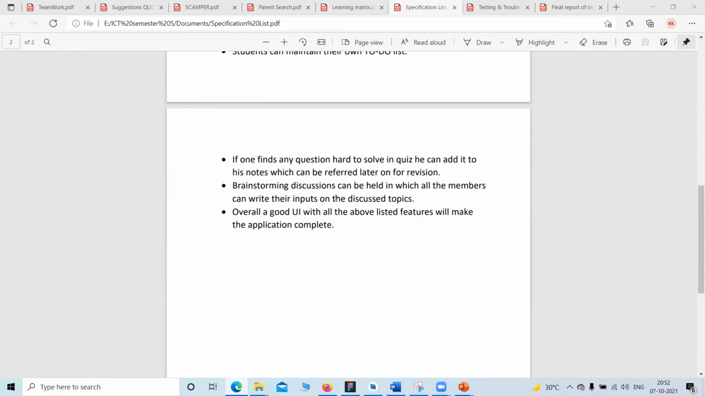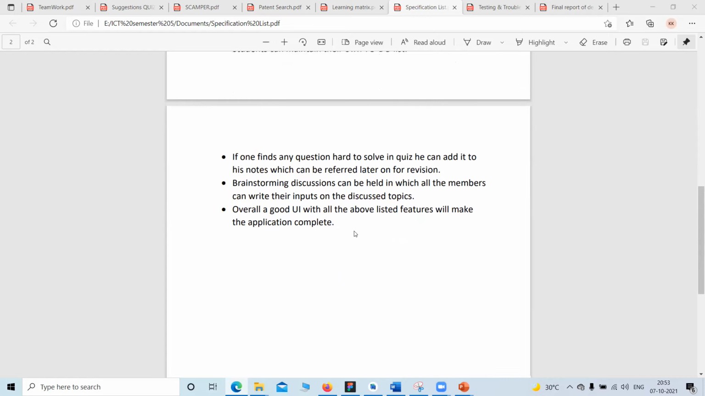Brainstorming discussions among the students, or we can also do it with faculty. It would be implemented in the discussion part of this. And at last, we will be trying to build a good UI that would attract the users, normal users.